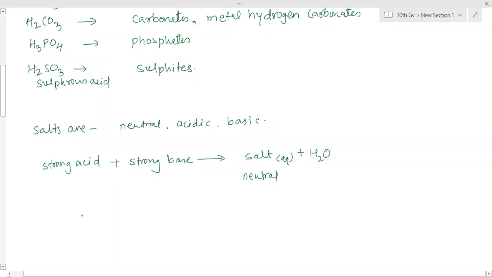All the H plus ions of the strong acid combine with all the OH minus ions, so there is no H plus or OH minus ion left after forming water. Therefore the salt formed is a neutral salt.